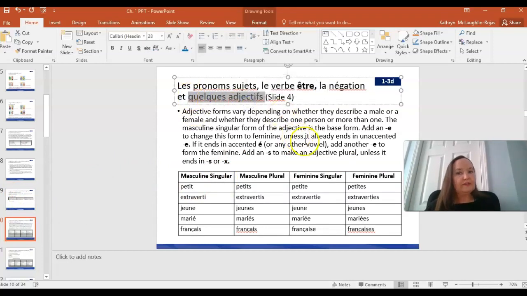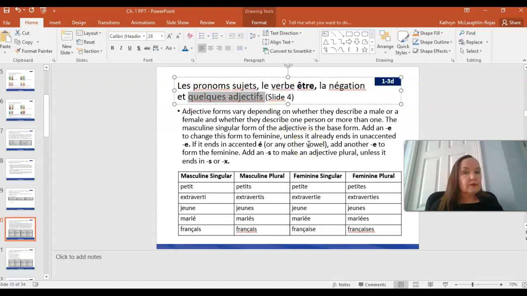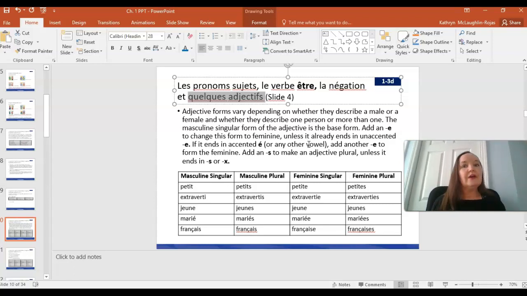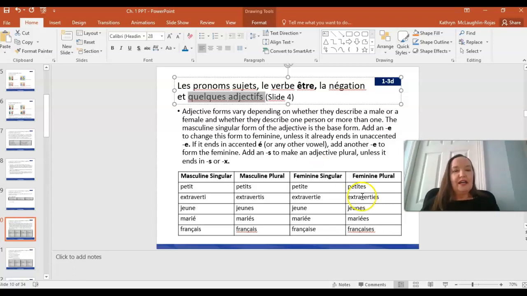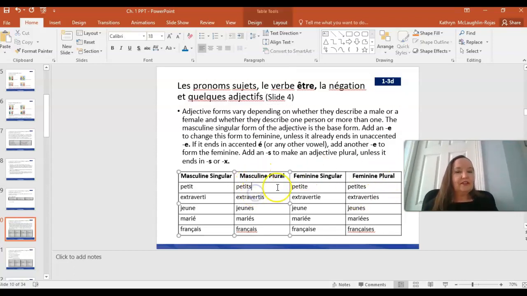And all that means is some adjectives. So remember with adjectives, I'm sure you've heard about these all throughout your K-12 school years. These are describing words. So we have pronouns that are nouns, we have être, which is a verb, and now we have adjectives, which are going to describe the subject pronouns. If you take a look at this chart here, you see that adjectives come in different forms in French. So a word like petit means small.